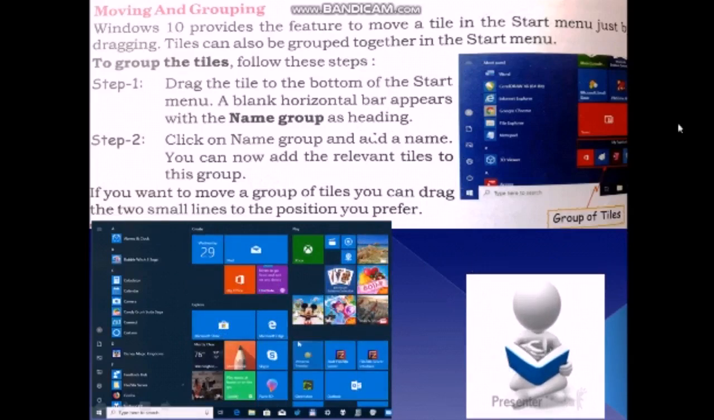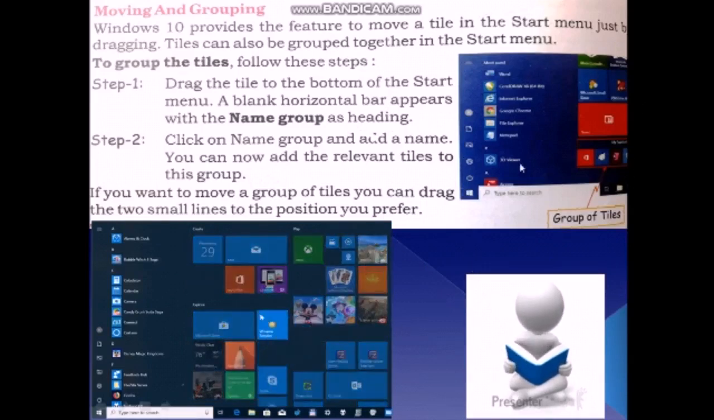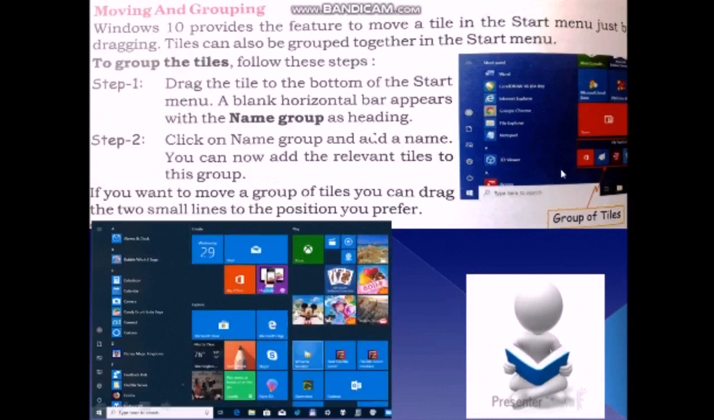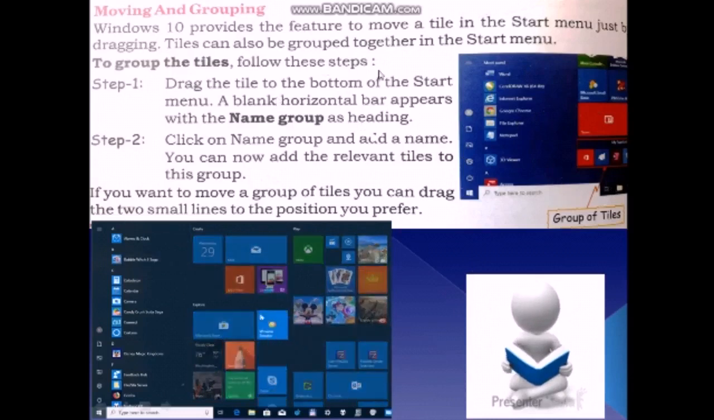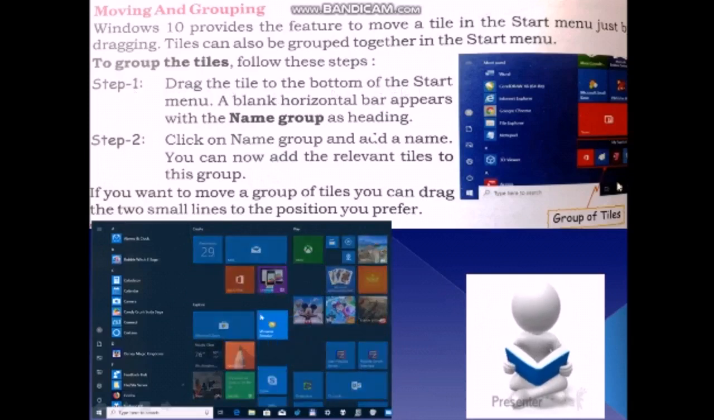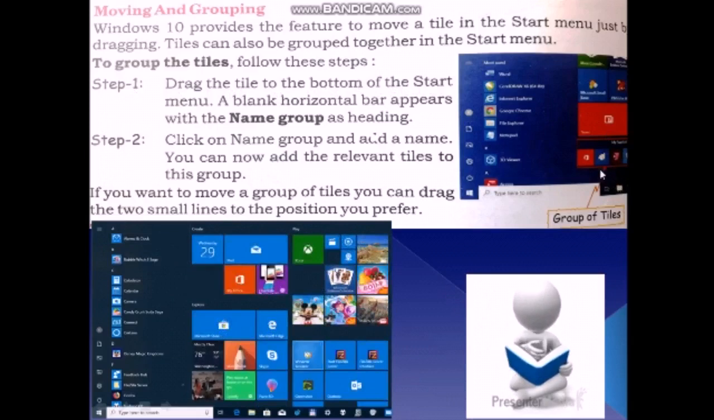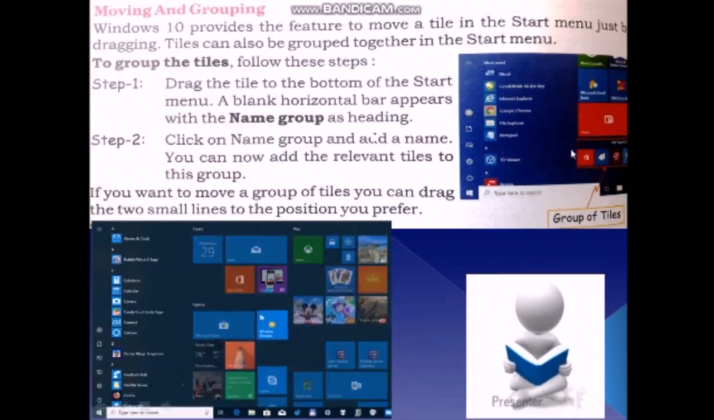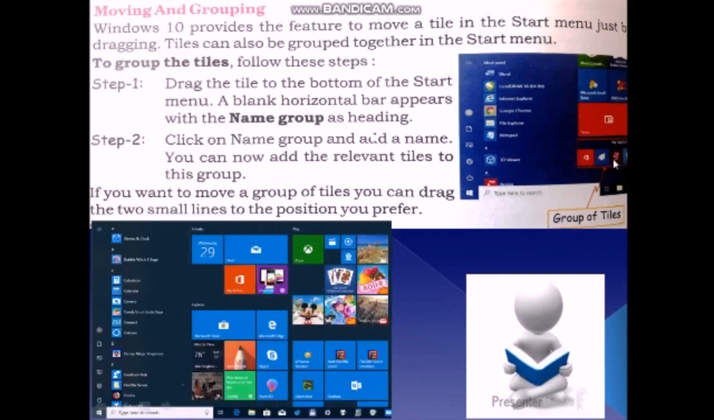We can make a group of tiles in the start menu. To group the tiles, just follow the steps. Step 1, drag the tile. Drag the tile means to move the tile to the bottom of the start menu. In that menu, a blank horizontal bar appears with the name group as heading.